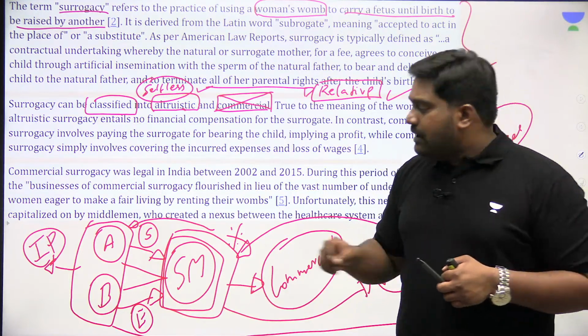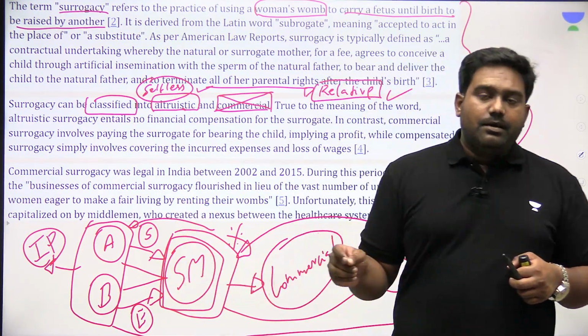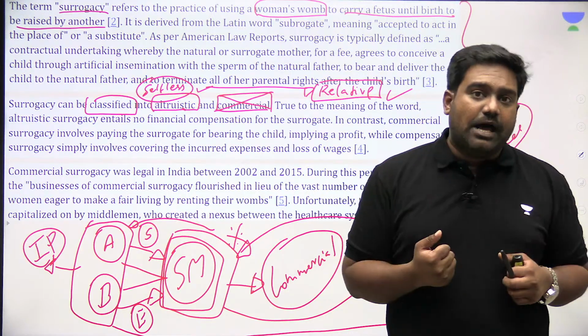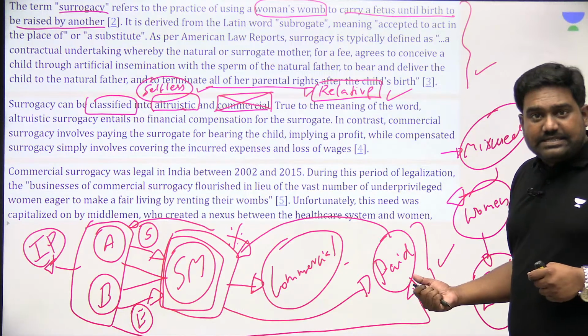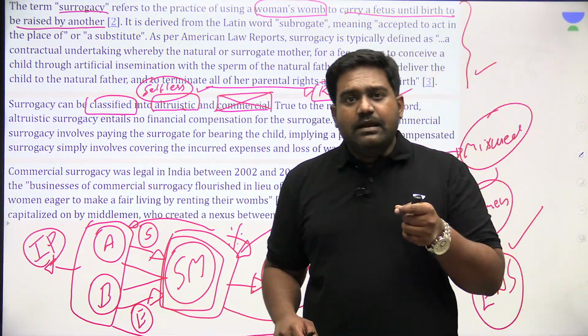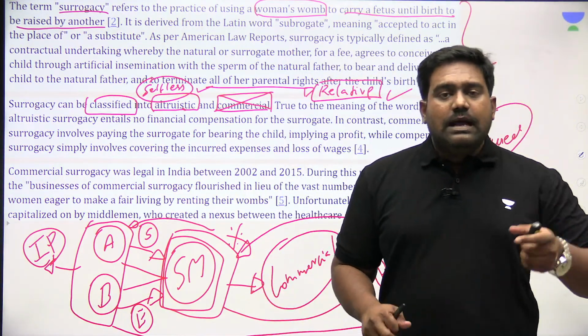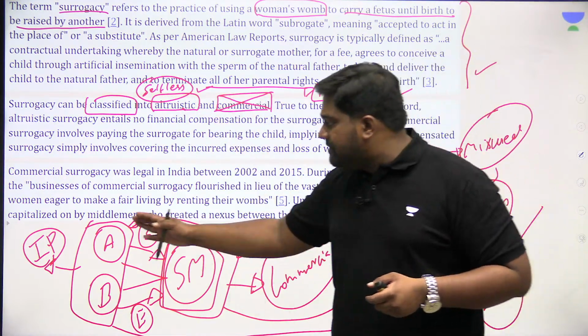But this was misused by middlemen. An entire mafia nexus had developed where the middlemen would dupe women from weaker sections, lure them with money, pay them a small amount, and extract large sums of money from the intended parents.